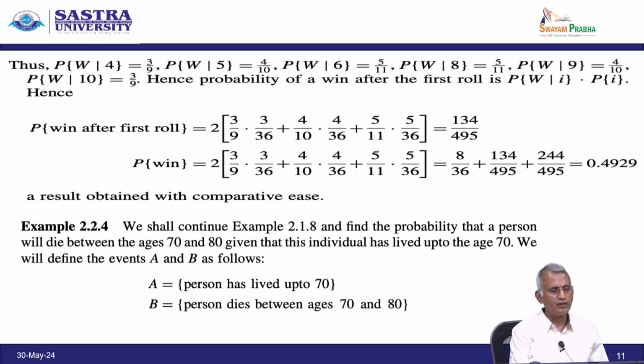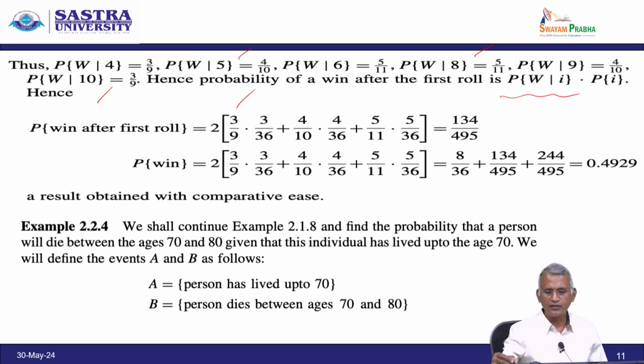Thus, the probability of win given 4 is 3 by 9, given 5 is 4 by 10, given 6 is 5 by 11, given 8 is 5 by 11, given 9 is 4 by 10, and given 10 is 3 by 9. Hence, the probability of win after the first roll is probability of win given I times probability of I. So, it is 2 times 3 by 9 into 3 by 36, 4 by 10 into 4 by 36 plus 5 by 11 into 5 by 36.